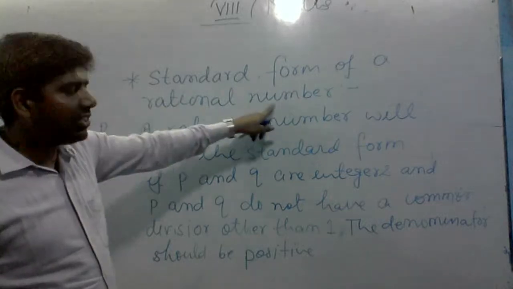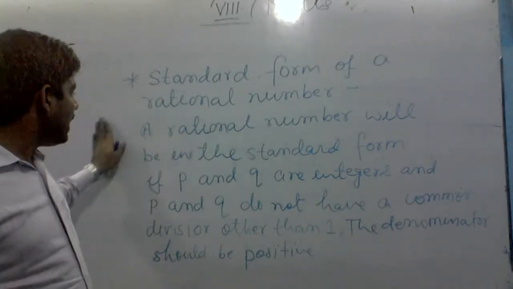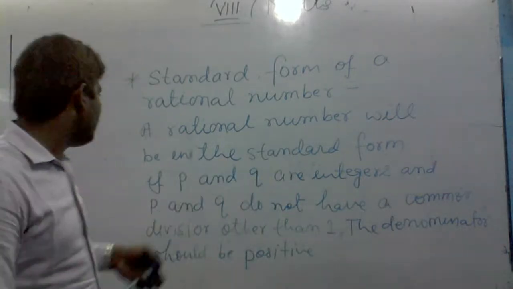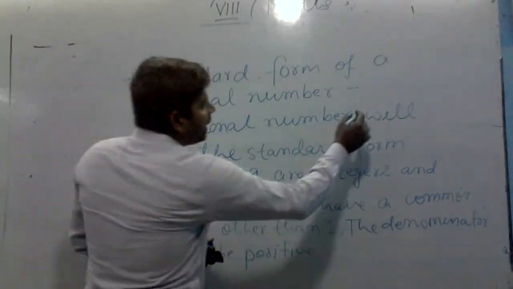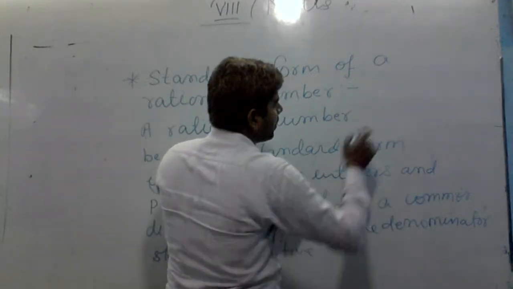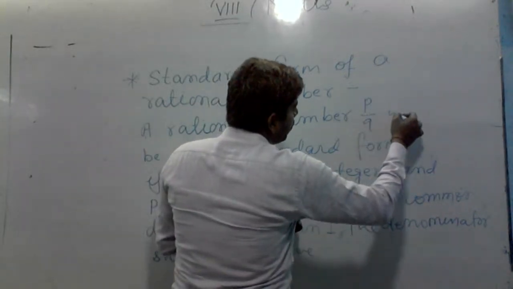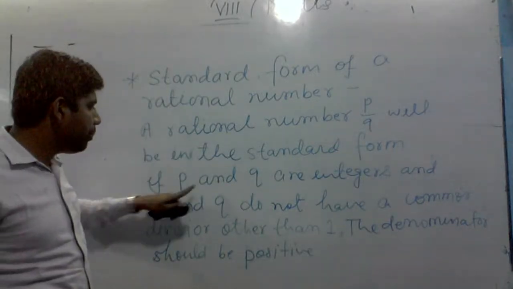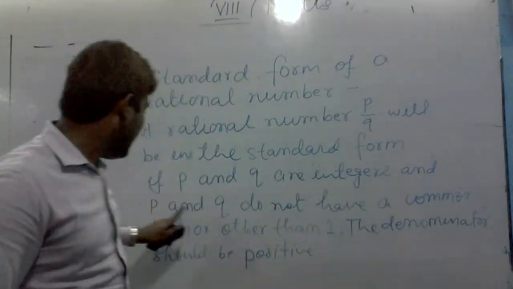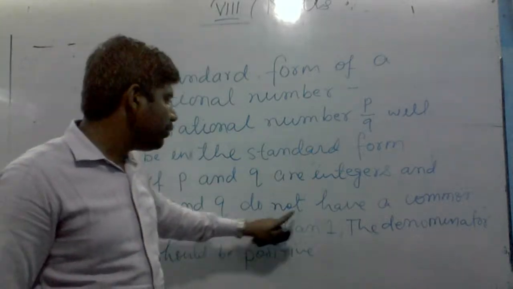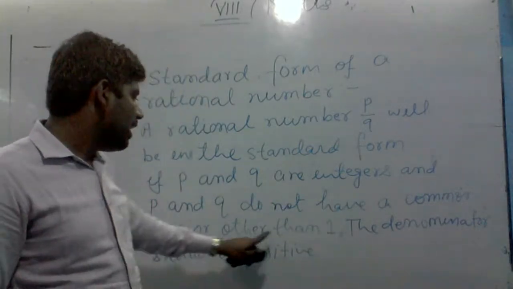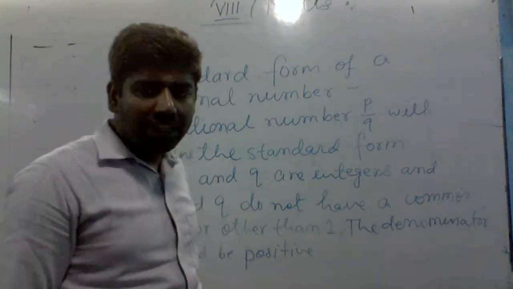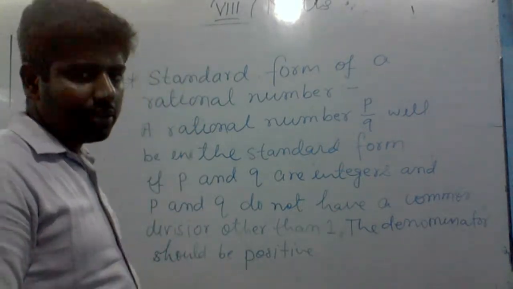A rational number p by q will be in the standard form if p and q are integers, p and q do not have a common divisor other than 1, and the denominator should be positive.